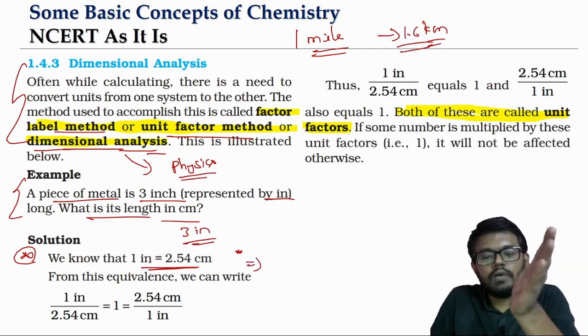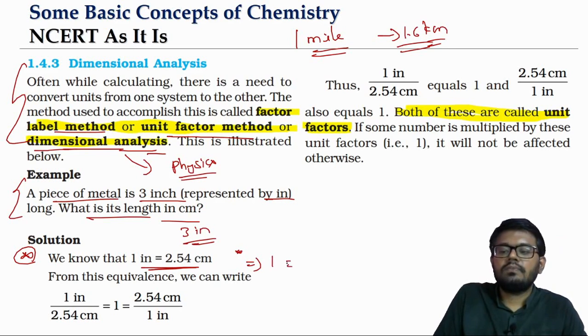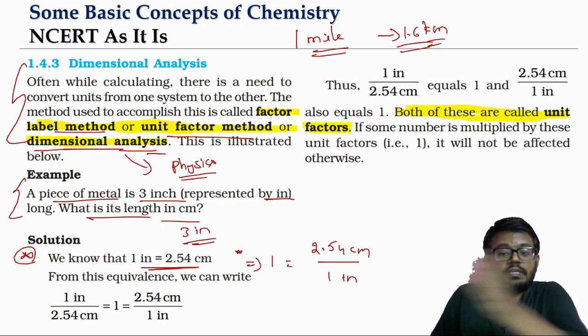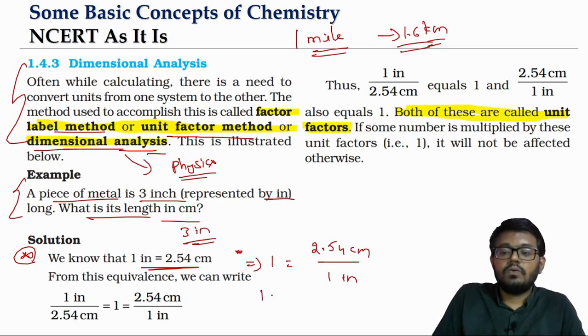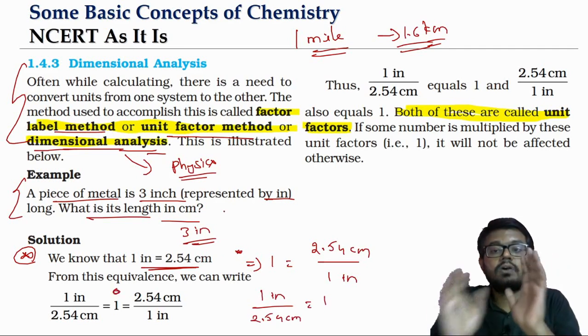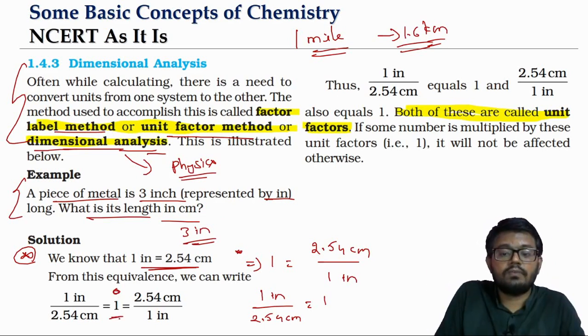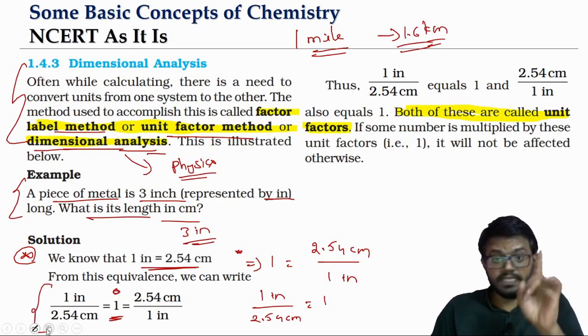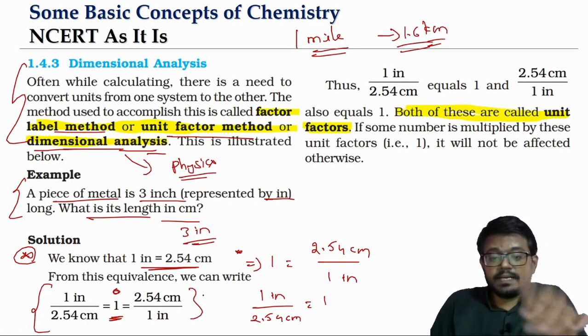If you take 1 inch to the right side, what will you have? The left side will be 2.54 centimeter by 1 inch. If you bring the 2.54 to the left side, then 1 inch by 2.54 centimeter is equal to what? 1. So look at this. Basically, the reason we call it the unit factor method is that we are looking at the value of 1. What is the value of 1? Either 1 inch by 2.54 centimeters, that is 1, or 2.54 centimeters by 1 inch, that is also equal to